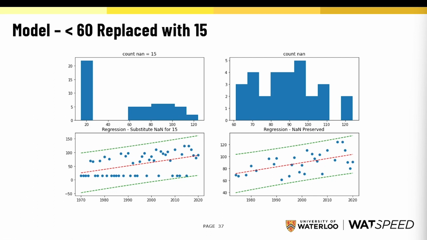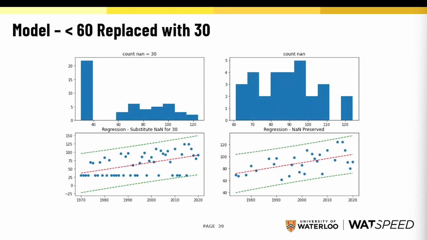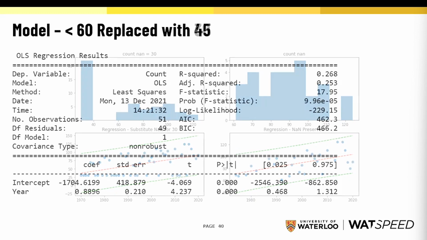What happens if we replace less than 60 with a value that's dead in the middle, 30? Well, again, our adjusted R-squared has gone up a little bit. We're still statistically significant, but our coefficient is still quite a bit different from our original model. Again, we have a very heavy tail, although we're starting to get closer to our original data.